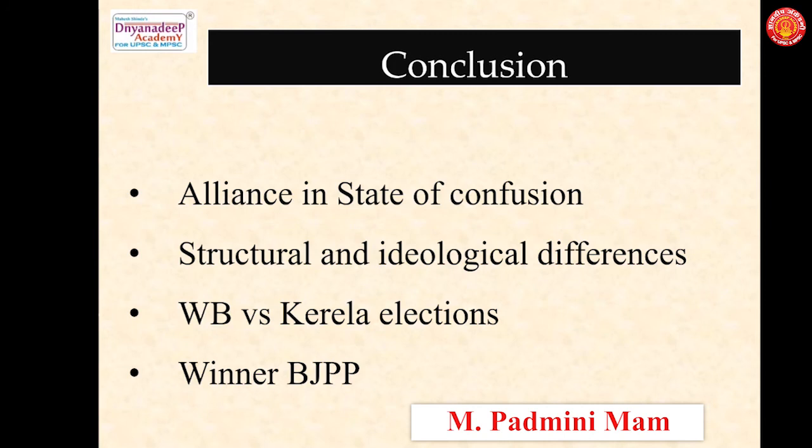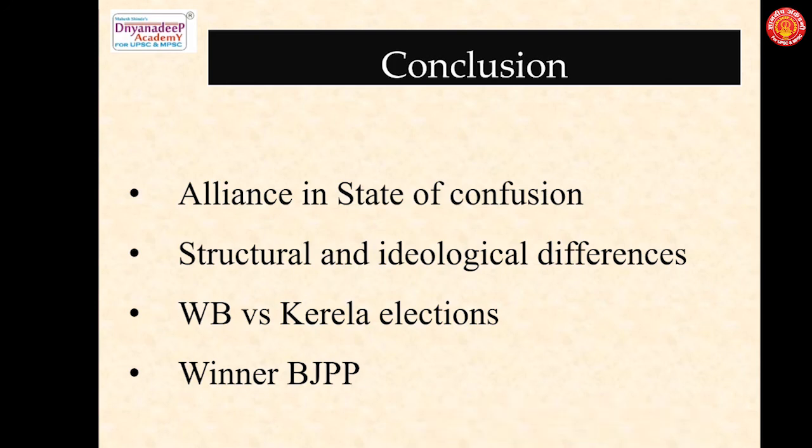As I mentioned earlier, the alliance has a support base in selective constituencies with a Muslim predominant population. And this geographically selective alliance could actually open up avenues for the BJP.